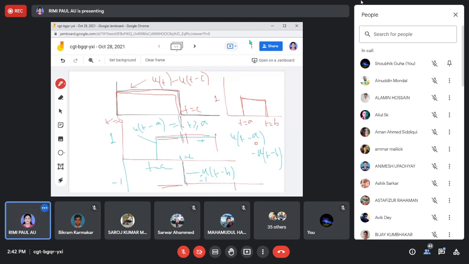Just here it started from a, now it starts from 0, therefore this a portion would be 0, so it is now u(t), and it ends at t is equal to c. You have seen that where I ended, there was a minus u(t minus b); now it ends at c, so we can write minus u(t minus c). So using this concept, now we will write another function.